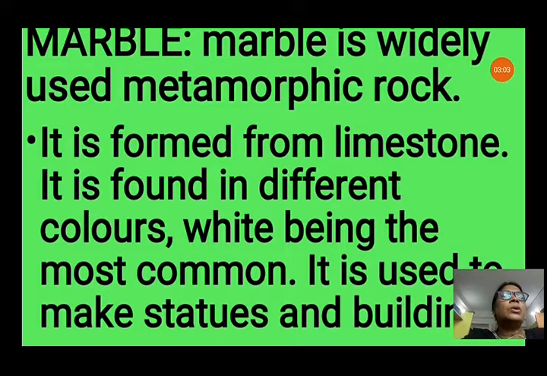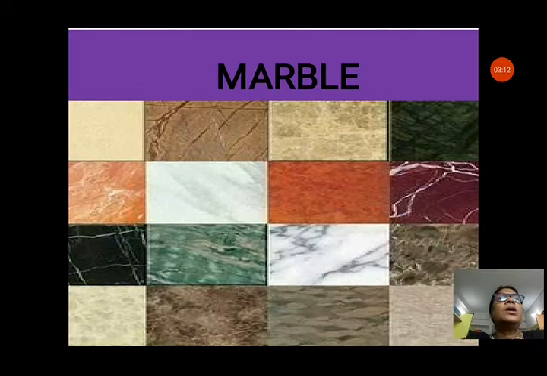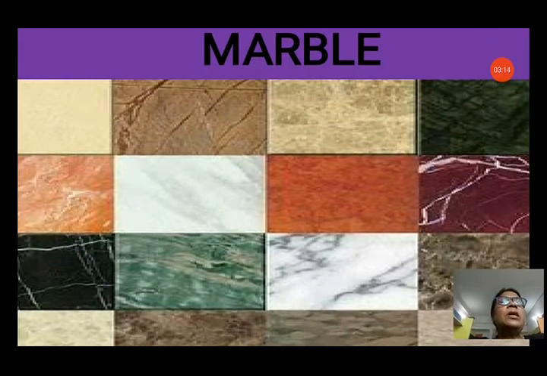So, we all know about white marble. Marble is the most common building material that is used in our houses. You can see marble comes in different colors. We use these marbles of different colors for our kitchen slabs and also for our floors.